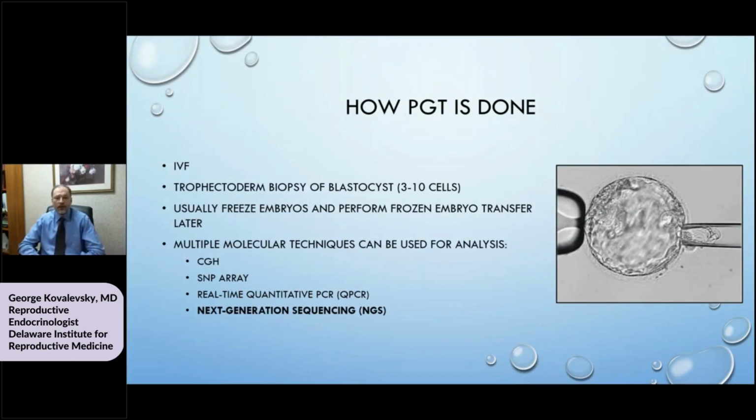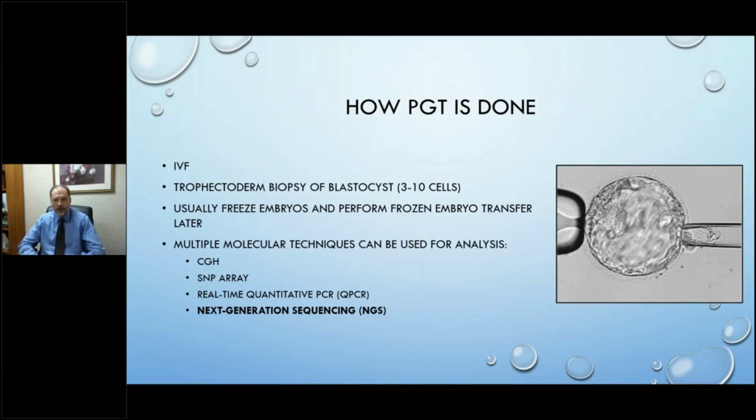We have to start by doing in vitro fertilization, IVF. The eggs are combined with sperm in the laboratory, and the fertilized zygotes grow for several days until they reach the blastocyst stage of development, around days 5 or 6 of embryo development, at which point a trophectoderm biopsy is performed. Several cells, usually 5, 6, or 7 cells, are removed from the trophectoderm.